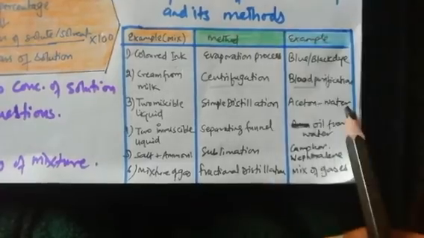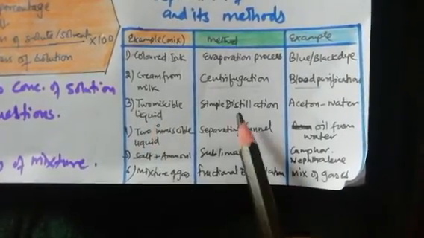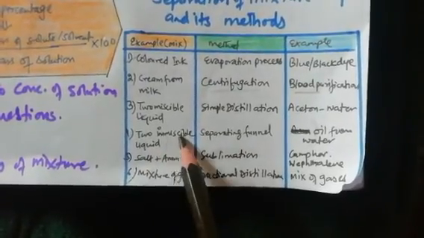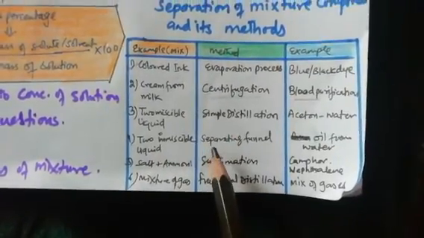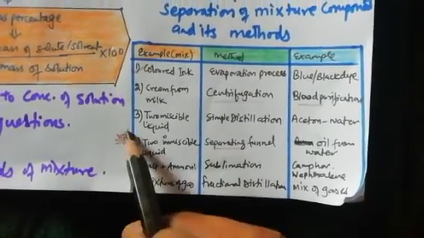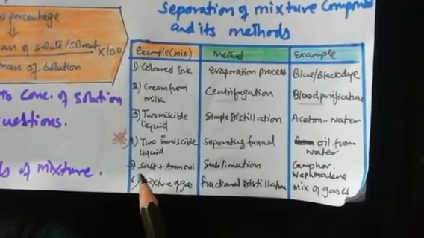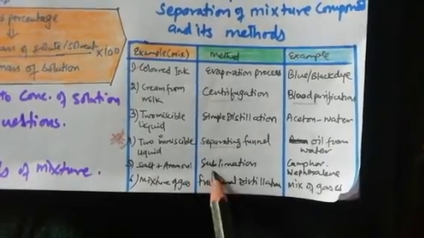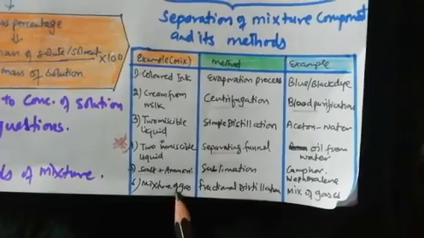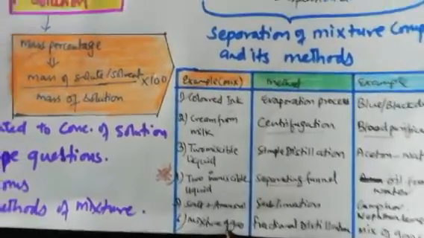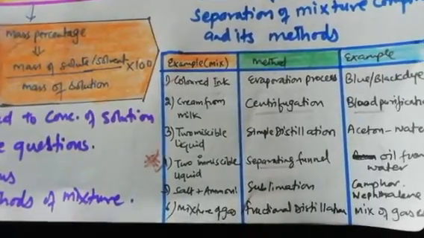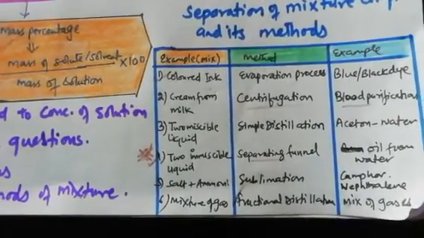Acetone and water are two miscible liquids which can easily mix. We can separate them by their different boiling points. For immiscible liquids, which do not mix, like oil with water, we use a separating funnel. This is our practical also; when you come to school, we will perform the practical related to this. Salt and ammonia chloride is the sublimation process, as are camphor and naphthalene. For a mixture of gases, in our atmosphere there are so many gases, all mixed together. We can separate those gases with fractional distillation.